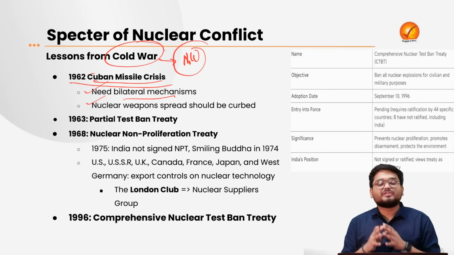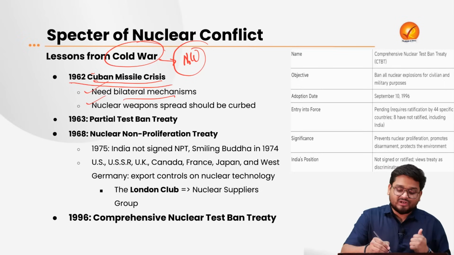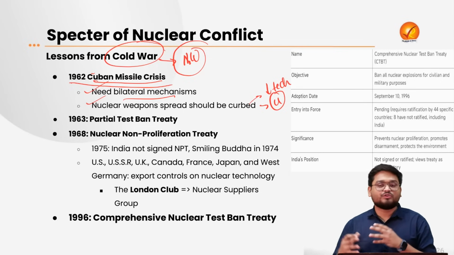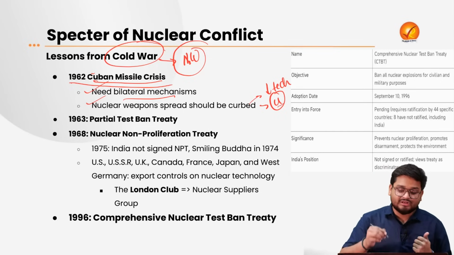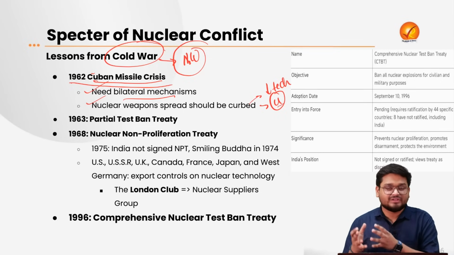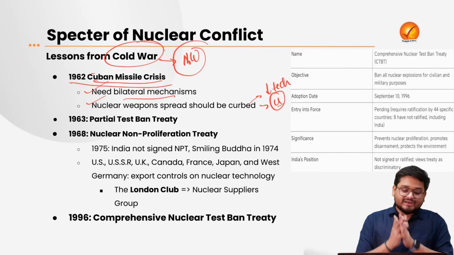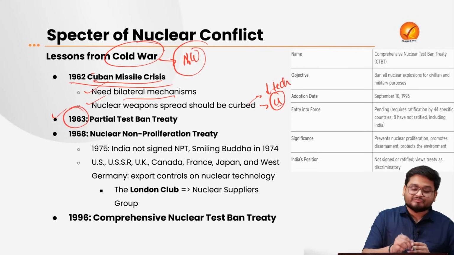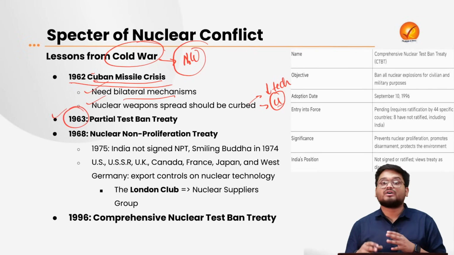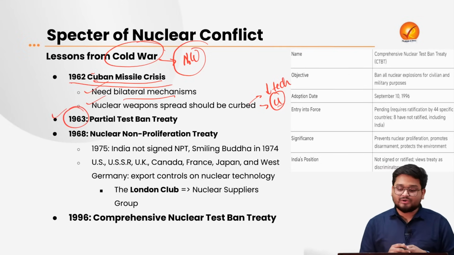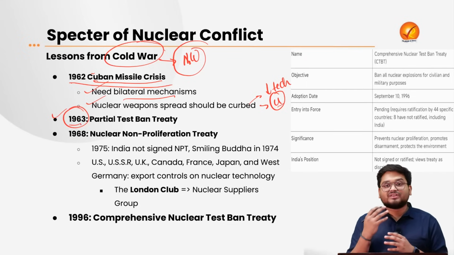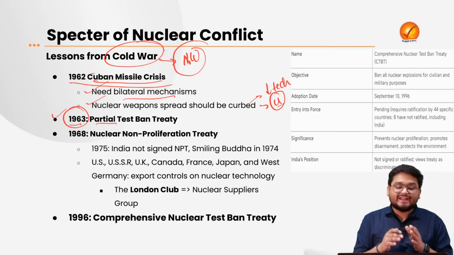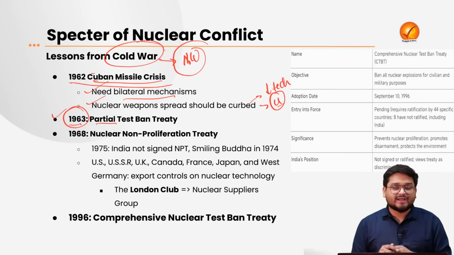Next, the spread of nuclear weapons should be curbed, particularly through a reduction in the spread of technology, and through control of the resources that actually lead to the production of nuclear weapons, such as uranium, thorium, and the supply chain of this kind of materials. Next, in 1963, after the world became very cautious about nuclear conflict, the Partial Test Ban Treaty was ratified and signed.